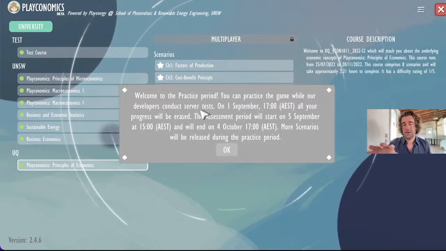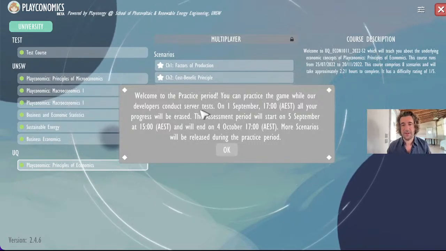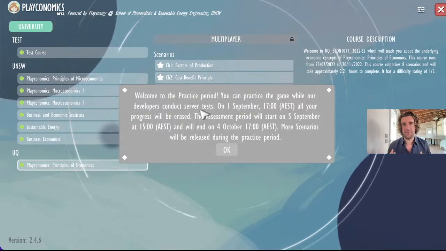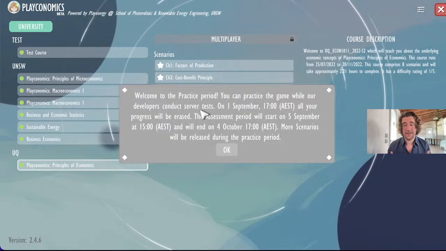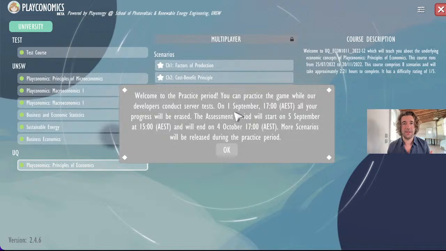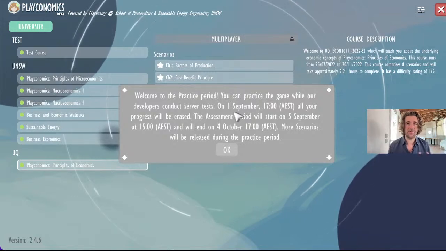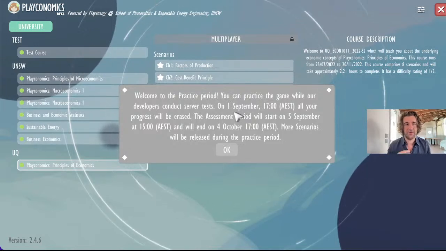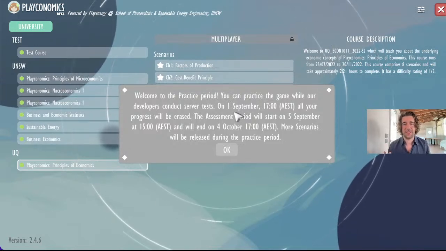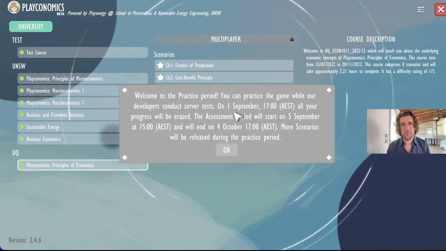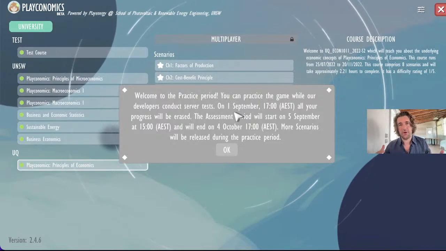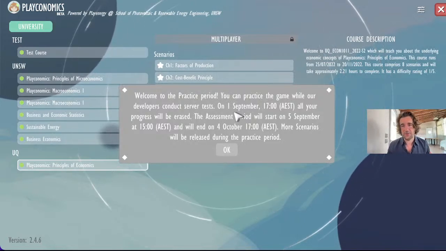In this case, we can see here that we are in the practice period. The game during the practice period is given to you for you to test, but all the progress that you make will be erased on September 1. So this is really just a test run for you to get familiar with it, understand how it works, and try to take the edge out if you are stressed out about this type of assessment. During this period, we are gonna do some server tests, and we are gonna continue to deploy more and more scenarios as the time goes.